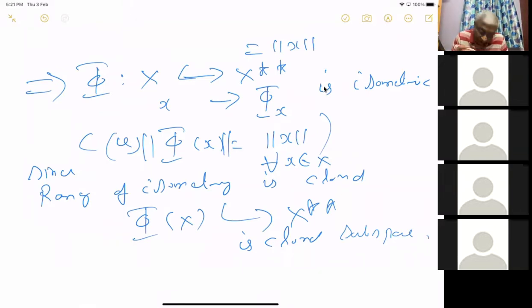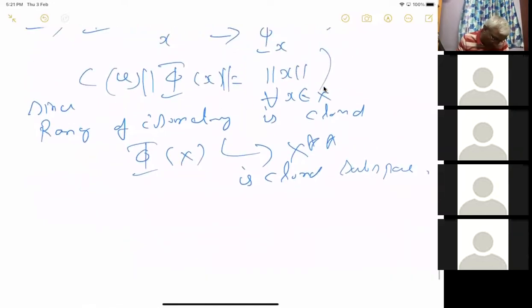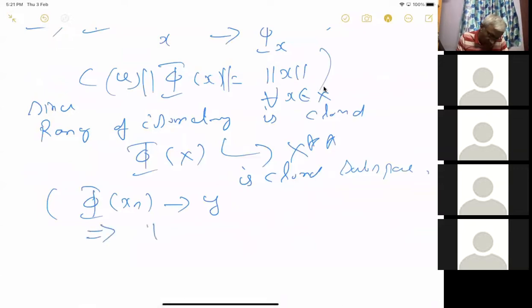That operator norm coincides with the operator norm of x on this range of phi. And this phi of x is closed, and range of isometry is closed because of the following. If some phi of xn converges to some y, we have to prove that it's closed.